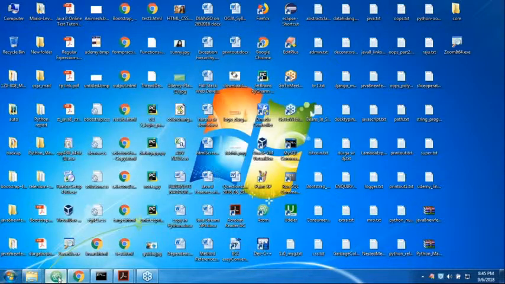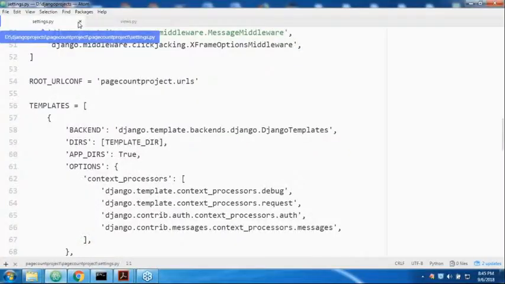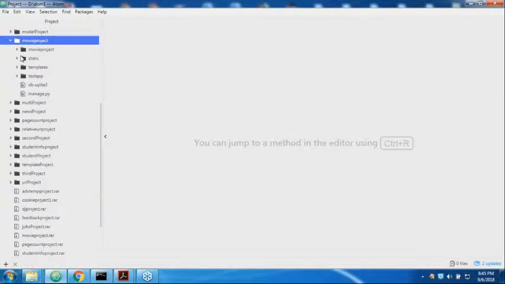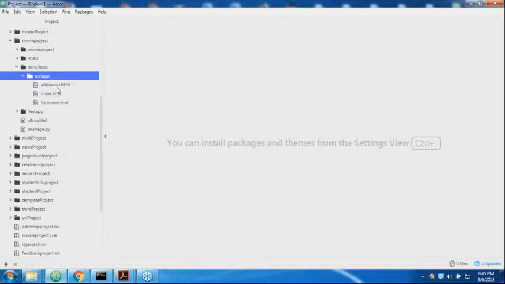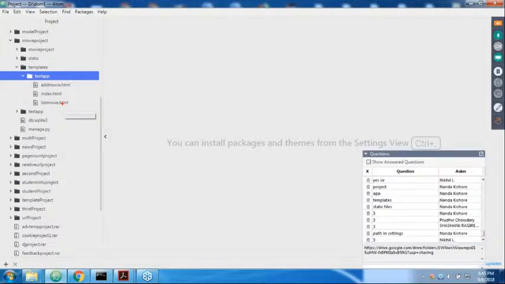Okay. Now, what is our project name? Okay, a movie project. Wonderful movie project. In the templates folder, can you please observe how many template files are available, sir? Index.html, yardmovie.html, listmovie.html. Any explanation is required about these file names? They are empty files only. Don't worry about internal content. We are just creating 3 empty files.